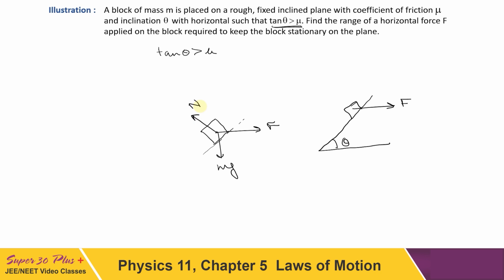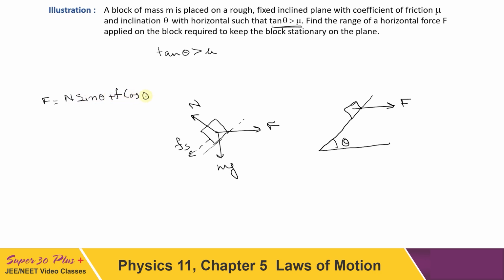Now for equilibrium of the block, first I am considering the direction along the incline down, assuming that it has a tendency to move up the incline due to the force F. Then the equation will be F is equal to N sin theta plus f cos theta.